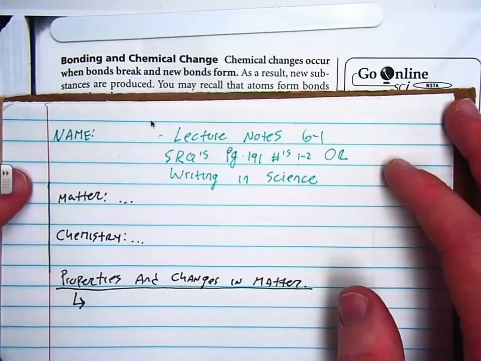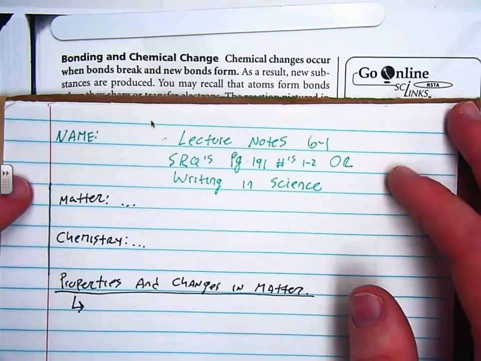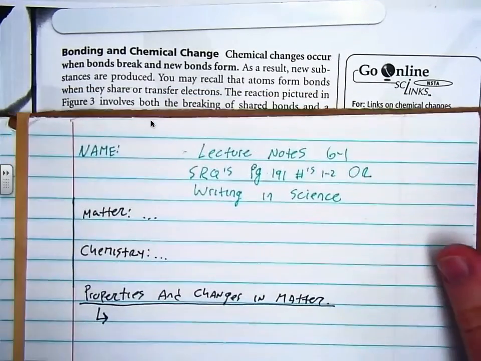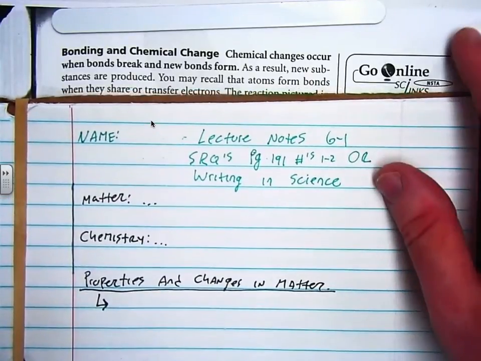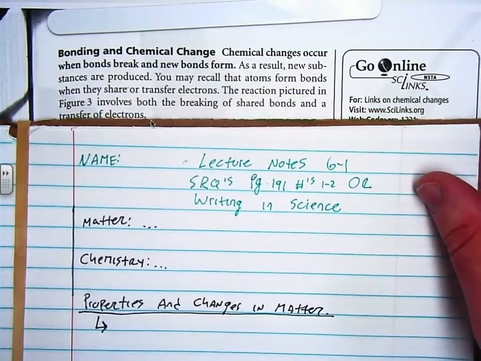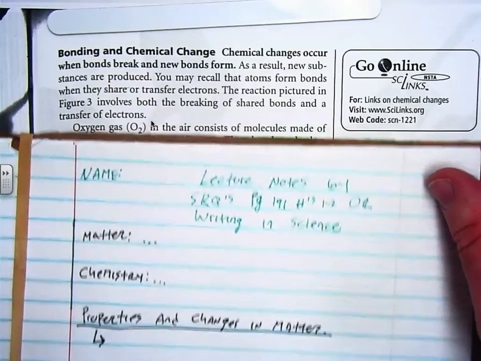You may recall that atoms form bonds when they share or transfer electrons. The reaction pictured in Figure 3 involves both breaking of shared bonds and the transfer of electrons.